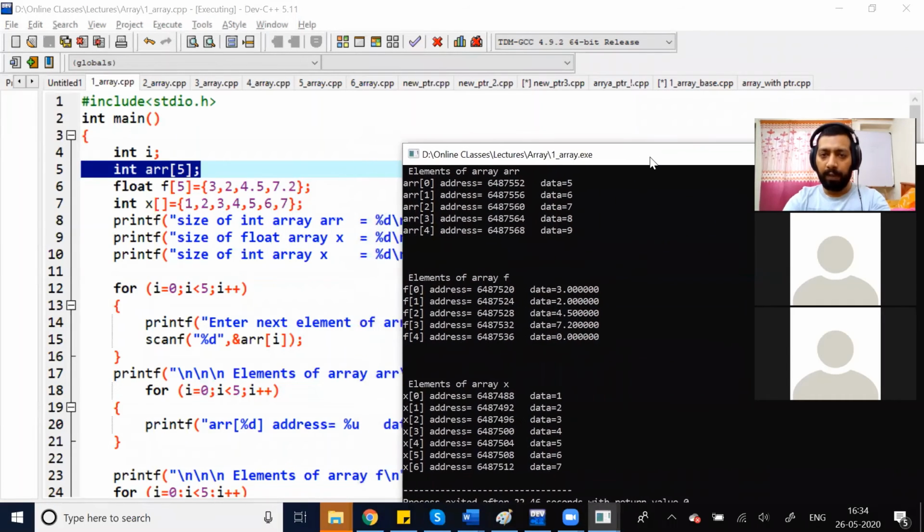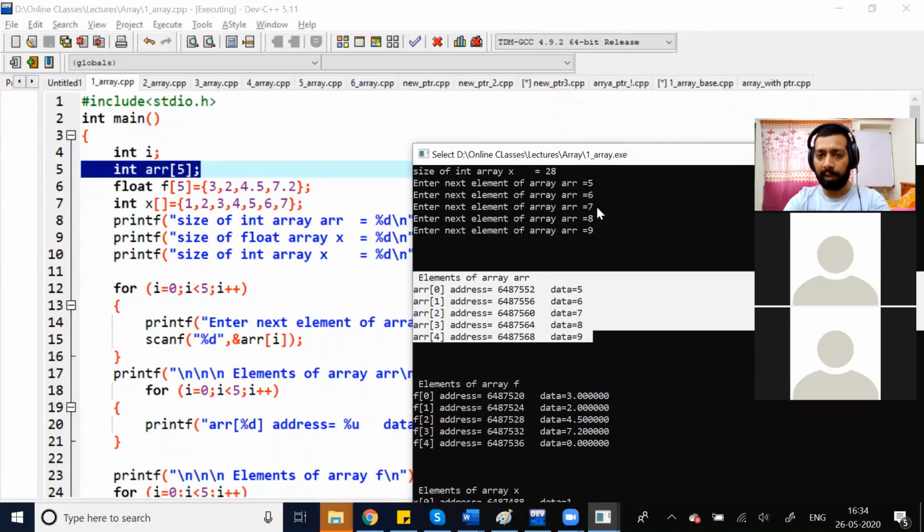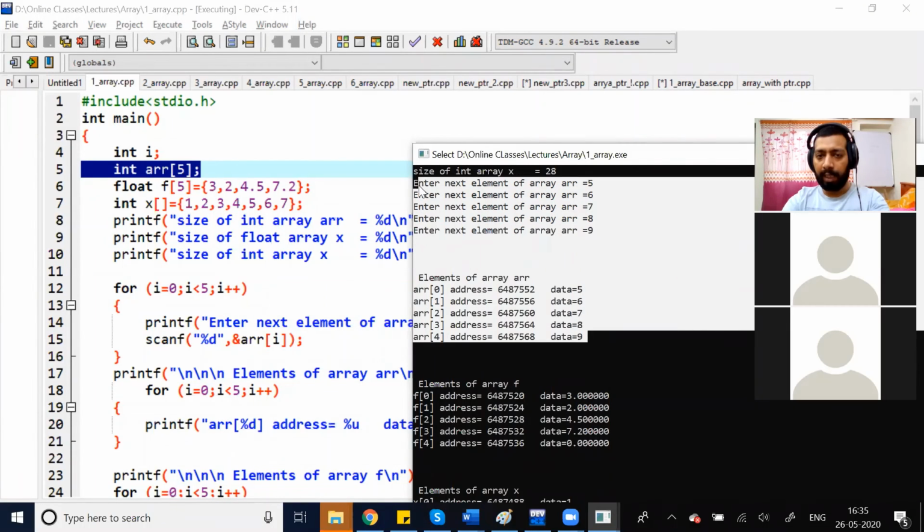Now see, I am printing this from a simple loop. Array of 0, address is this and data is 5, which we have given. You can see here, we have given 5 only. Fine. And I am also printing the address as well. Next one is 6, then 7, then 8, then 9. Is it fine?